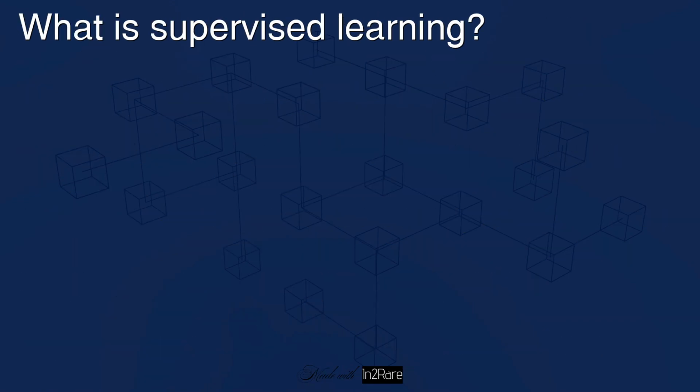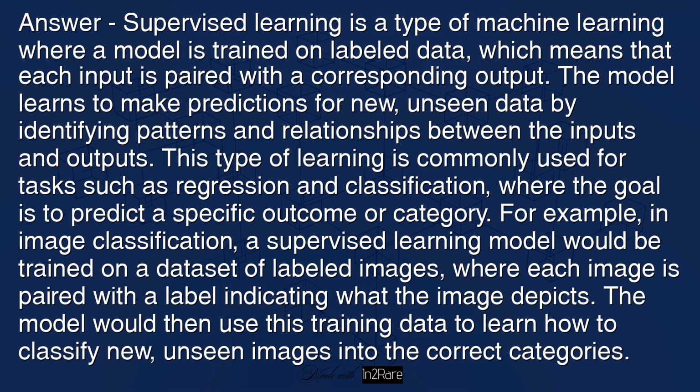What is supervised learning? Answer: supervised learning is a type of machine learning where a model is trained on labeled data, which means that each input is paired with the corresponding output. The model learns to make predictions for new, unseen data by identifying patterns and relationships between the inputs and outputs. This type of learning is commonly used for tasks such as regression and classification, where the goal is to predict a specific outcome or category.